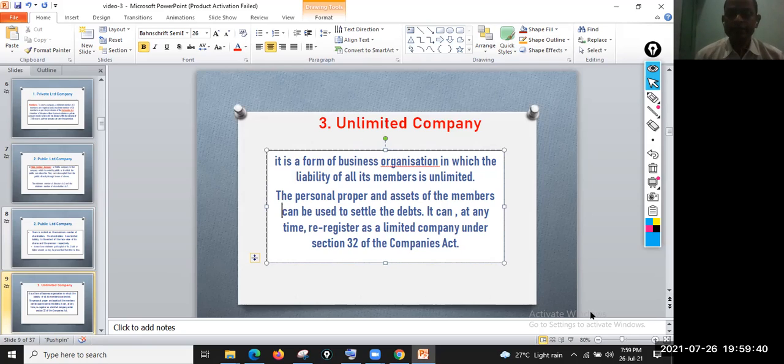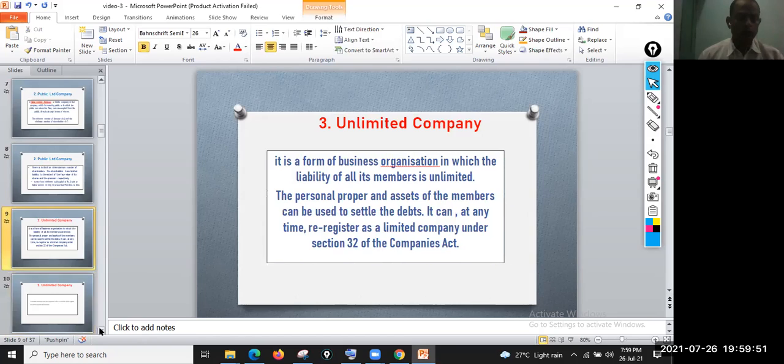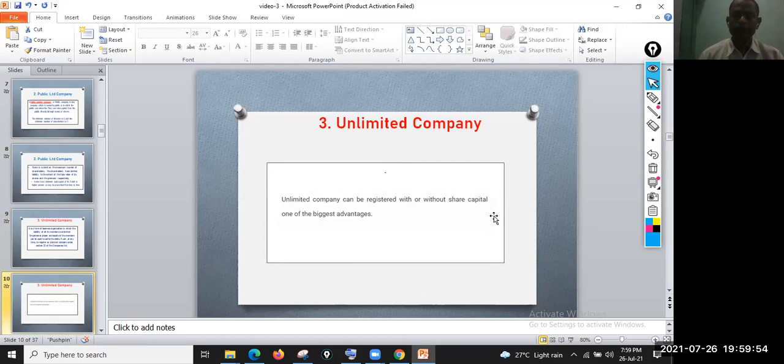It can register at any time as a limited company under Section 32 of the Companies Act. Also, an unlimited company can be registered without a share capital. So there is no share capital required, and this is one of the biggest advantages of the unlimited company. It can be set up without share capital.